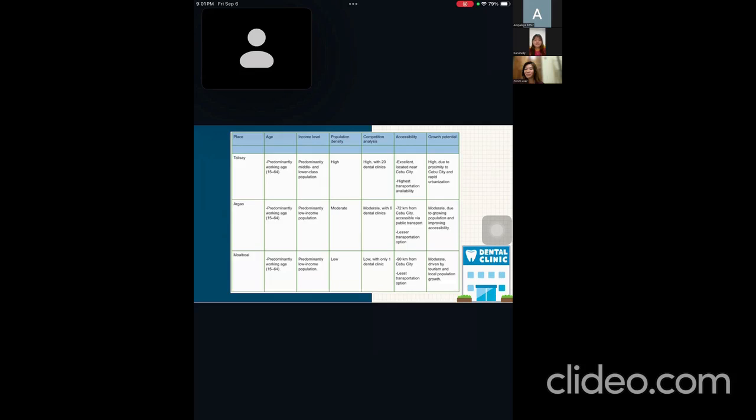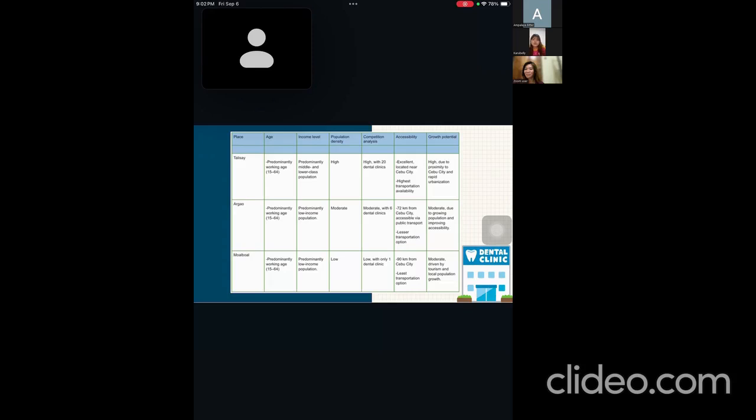And then in terms of competition, with 20 dental clinics, Talisay is high. With 6 dental clinics, Argao is moderate. With only 1 dental clinic, Malboal is low. Then in terms of accessibility, Talisay is excellent, located near Cebu City, with the highest transportation availability. In Argao, there are fewer transportation options because it is 72 kilometers away from Cebu. And Malboal is 90 kilometers away from Cebu, so it has the fewest transportation options.